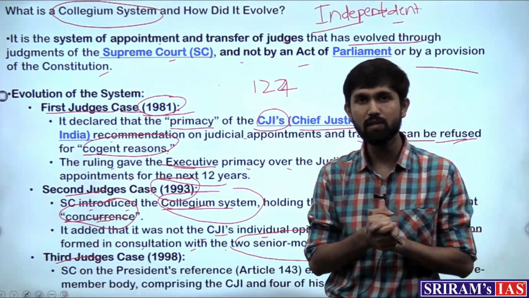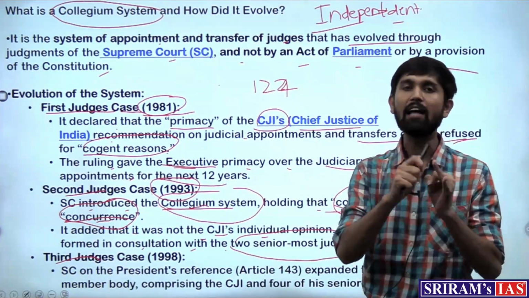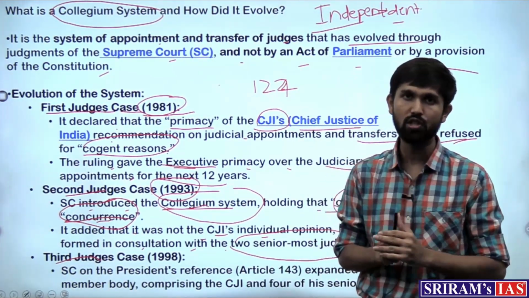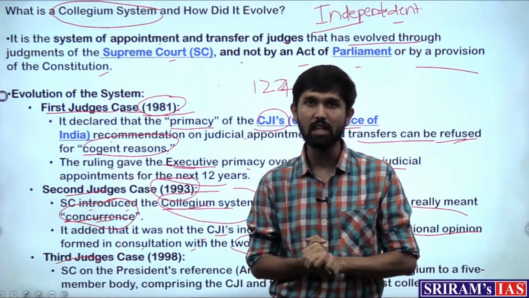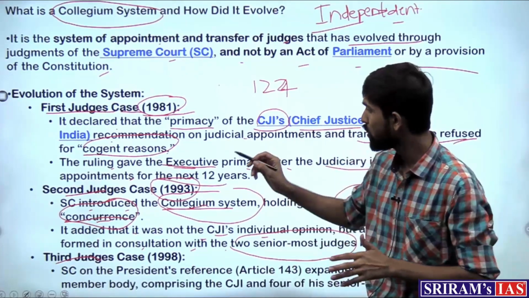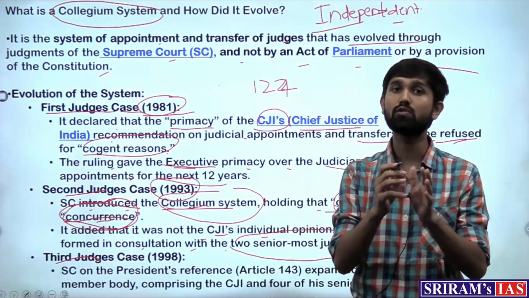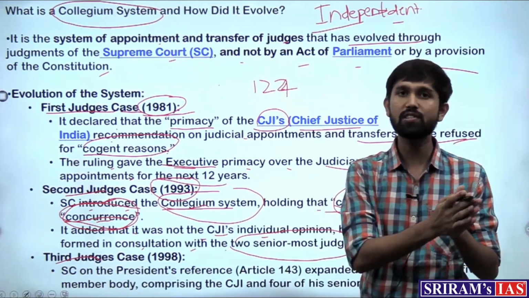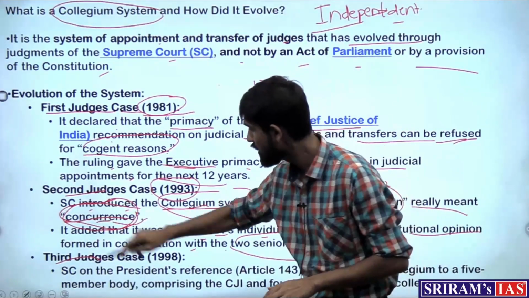A collegium system was made, comprising the CJI as well as the two senior most judges of the court. Now a group of three senior most judges would decide on the names, and another ruling was that the participation of these Supreme Court judges is mandatory and their suggestions have to be abided by. So this consultation should be taken as concurrence.